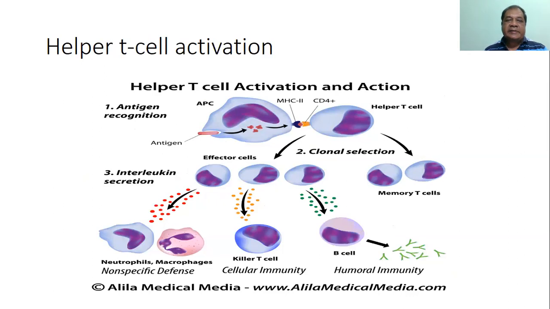So helper T cell activation occurs through different ways, and its response is also different. Helper T cell may be converted into memory cell. It may act upon the B cell to produce the humoral immunity. It may give rise to killer T cell to produce the cellular immunity, or it may help the action of the non-specific cells also, like neutrophil, macrophages, to mount a non-specific defense reaction.